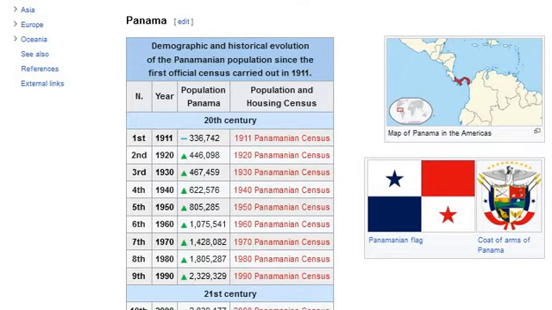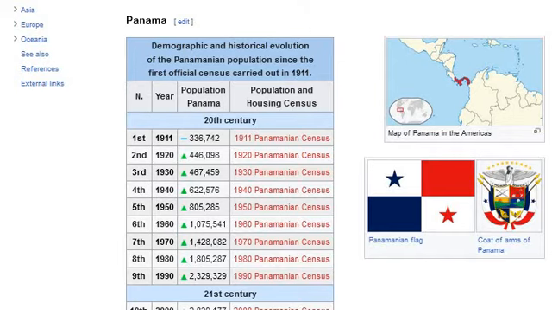1930 Panamanian census. Fourth, 1940, increase: 622,576. 1940 Panamanian census. Fifth, 1950, increase: 805,285. 1950 Panamanian census. Sixth, 1960, increase: 1,075,541. 1960 Panamanian census. Seventh, 1970, increase: 1,428,082.